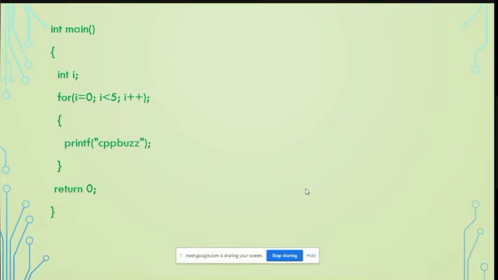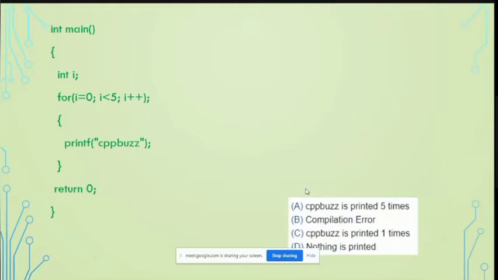So what will be the output? Have you decided? Last week we had started, but because some concept was not known to us, we could not continue. So what will be the output for this? The CPU bus was printed only one time. Okay, have all of you understood? Yes or no? Yes, ma'am.